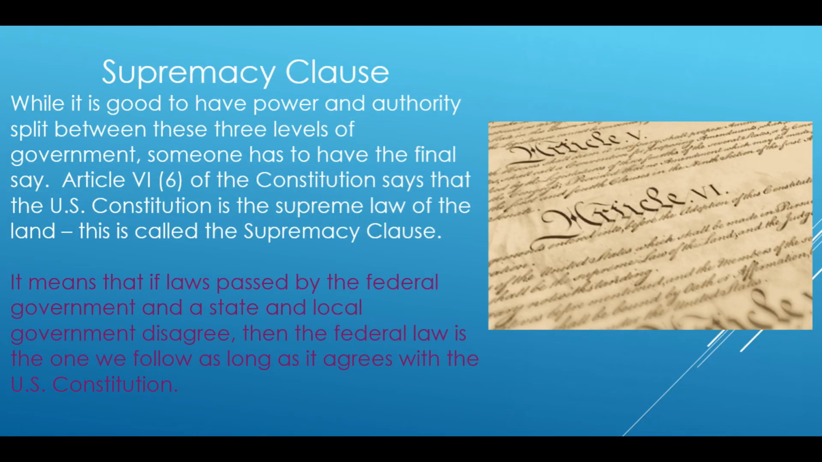While it is good to have power and authority split between these three levels of government, someone has to have the final say. Article 6 of the Constitution says that the U.S. Constitution is the supreme law of the land. This is called the Supremacy Clause. It means that if laws passed by the federal government and the state and local government disagree, then the federal law is the one we follow as long as it agrees with the U.S. Constitution.